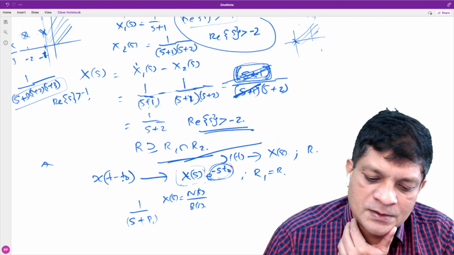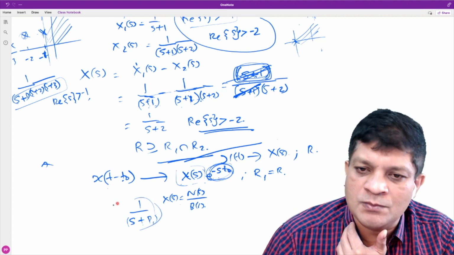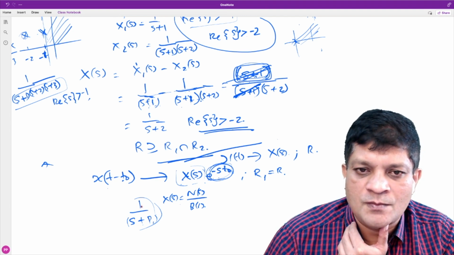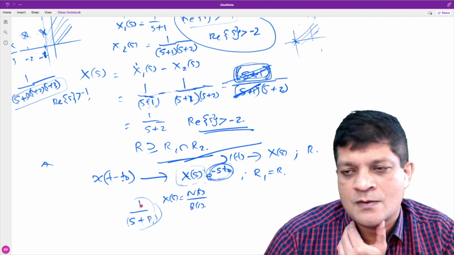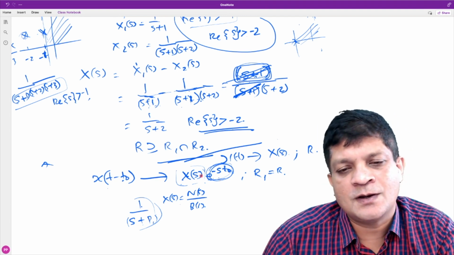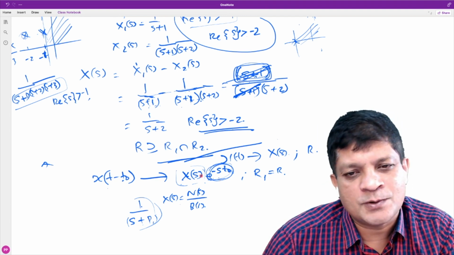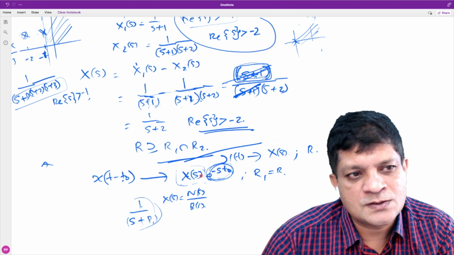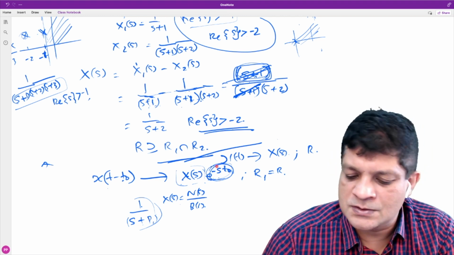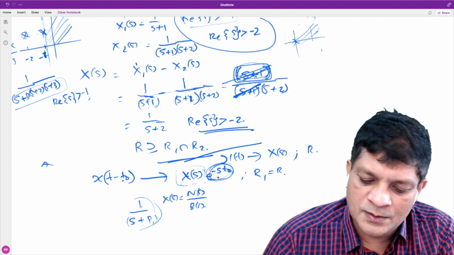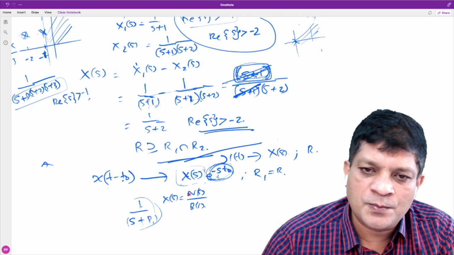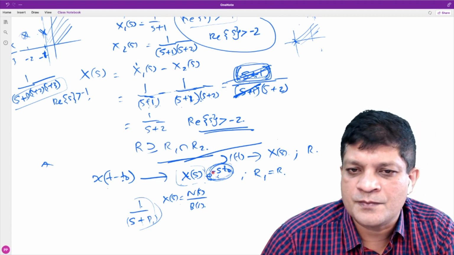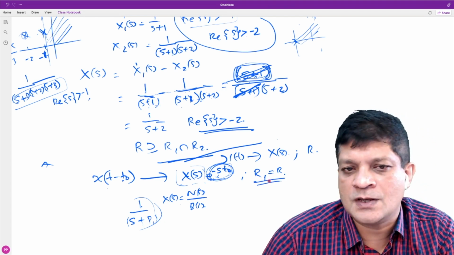You are multiplying with e to the power minus s t naught. Is it of this form? No. So there will not be any new pole. Is there any possibility of some pole getting cancelled? No pole will get cancelled, because for getting cancelled you have to introduce some zero. This will not introduce any zero. Okay. So that is why R1 is the same as R.